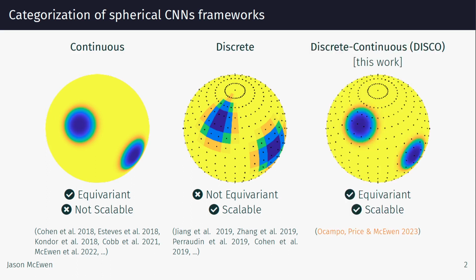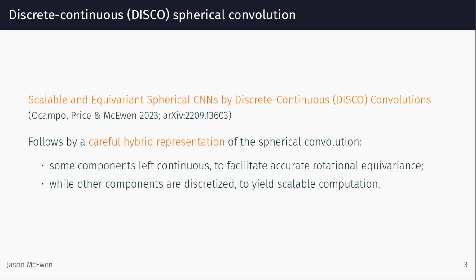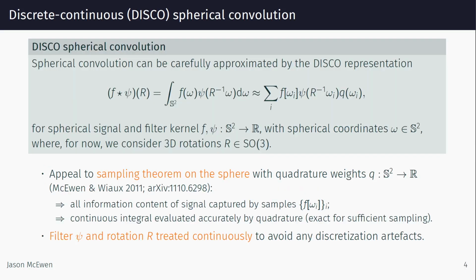In this work, we introduce a hybrid discrete-continuous framework, which we call DISCO, that is simultaneously rotationally equivariant and computationally scalable. The DISCO approach follows from a careful hybrid representation where some components are left continuous to facilitate accurate rotational equivariance, while other components are discretized to yield scalable computation.